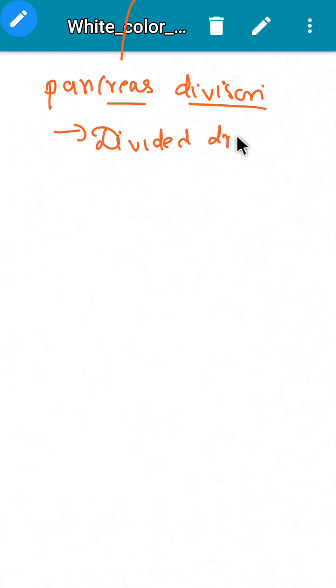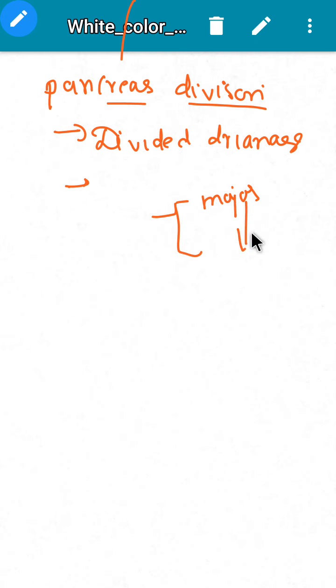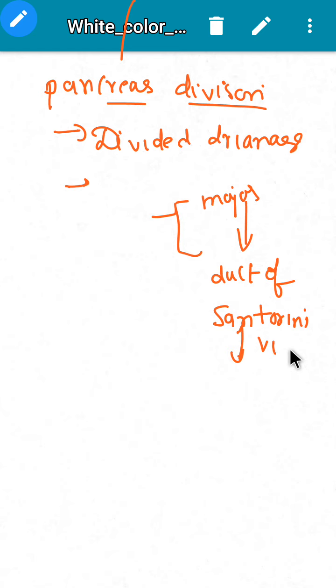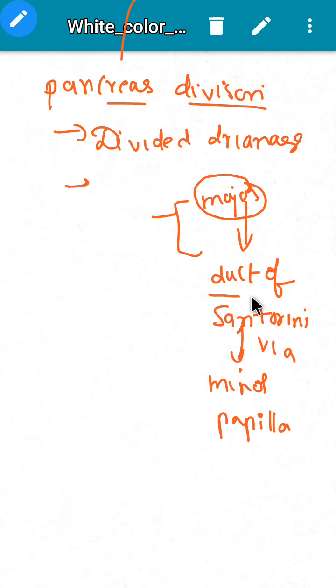The major part of the pancreas is drained by the duct of Santorini via the minor papilla. So the major part of the pancreas is drained by the duct of Santorini via the minor papilla, and the remaining minor part is drained